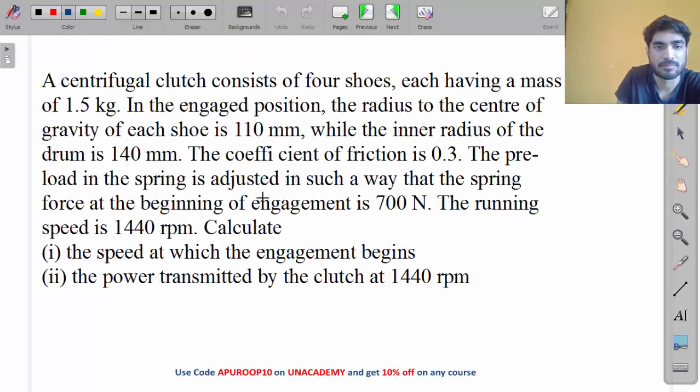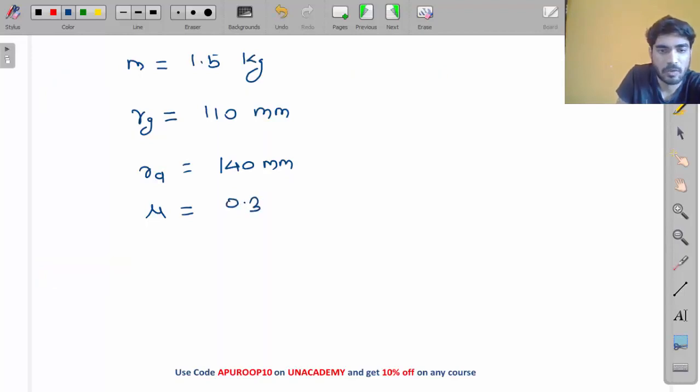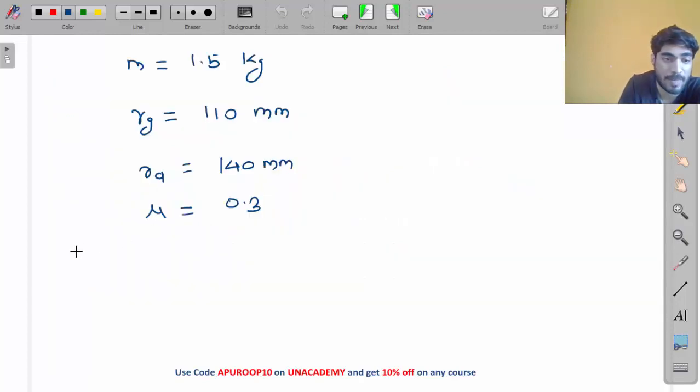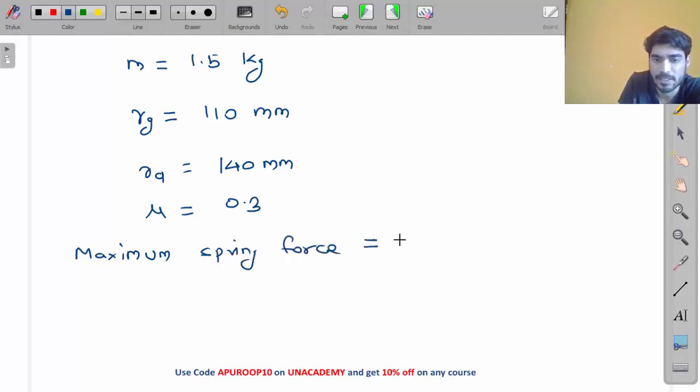Mu is 0.3. The spring force at the beginning of engagement is given, so maximum spring force is given as 700 Newton. At the beginning of engagement, spring force becomes maximum, right? So this is 700 Newton.